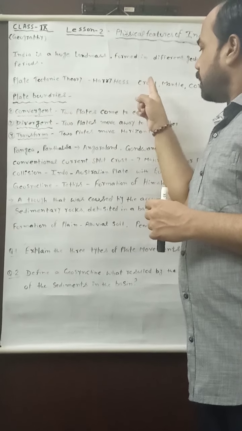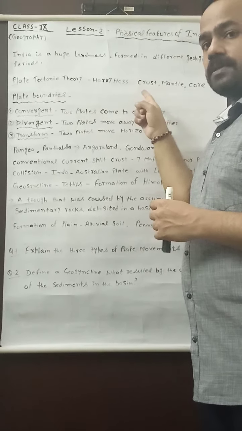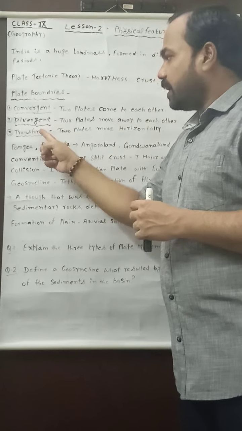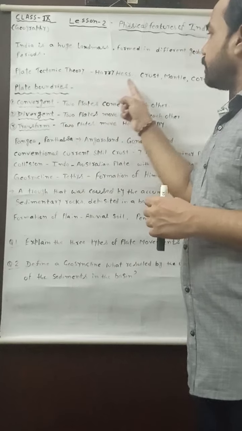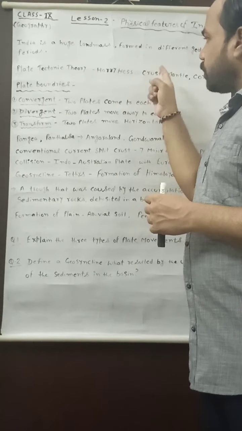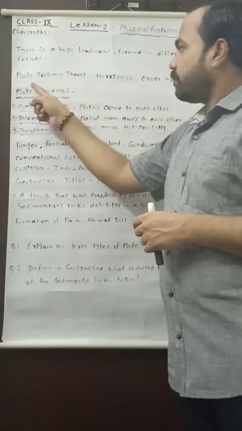These movements are observed in three categories. First one is convergent, second one is divergent, and third one is transform. The movement of the tectonic plates will form three types of boundaries.